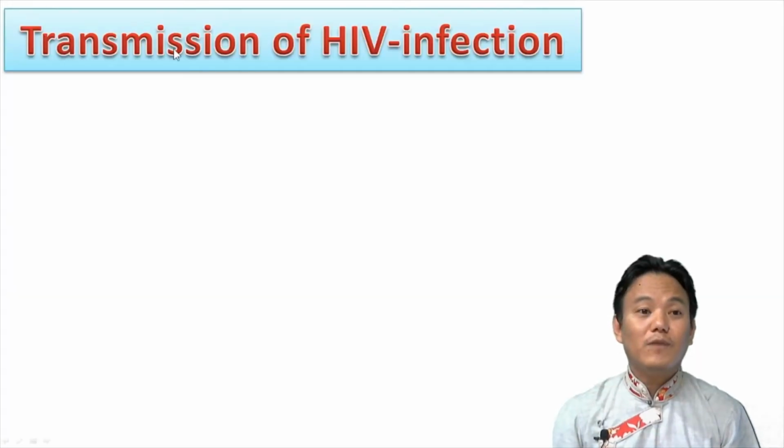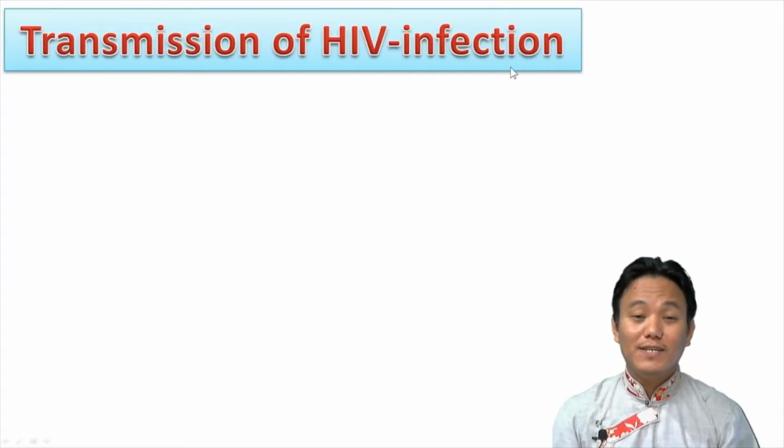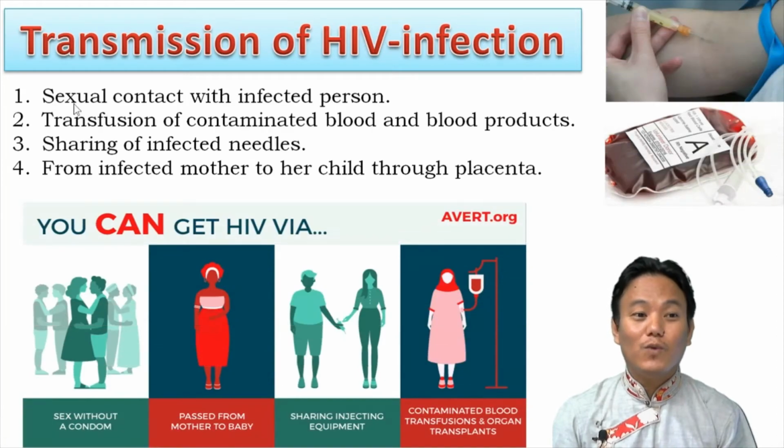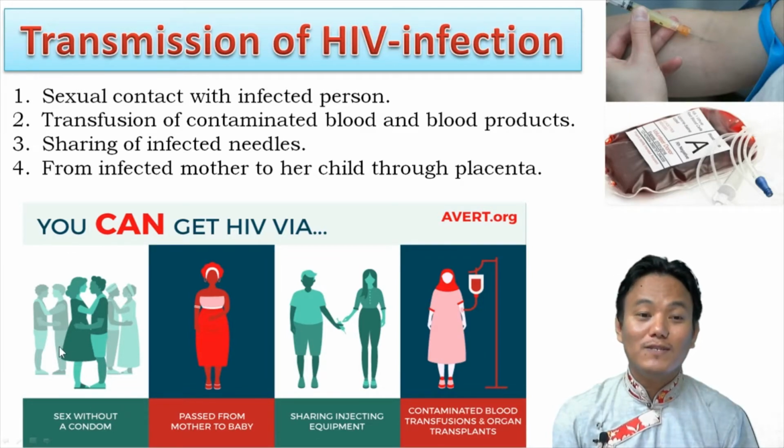Now let us discuss the transmission of HIV infection, that is how HIV spreads from human to human. In simple terms, we can say that HIV spreads from human to human through exchange of body fluids. In your textbook, 4 modes of transmission of HIV infection are given. The first one is sexual contact with an infected person. I told you that HIV is one of the STIs, sexually transmitted infections, right? So if you have unprotected sex with an infected person, there is a high probability that you will also get infected by the HIV virus. That's the first one.